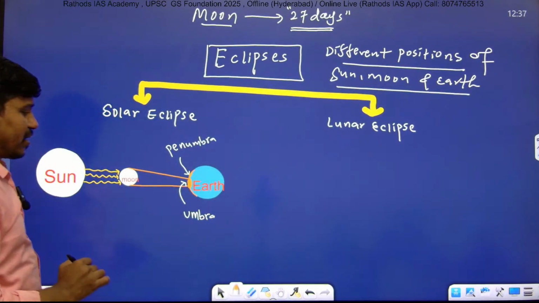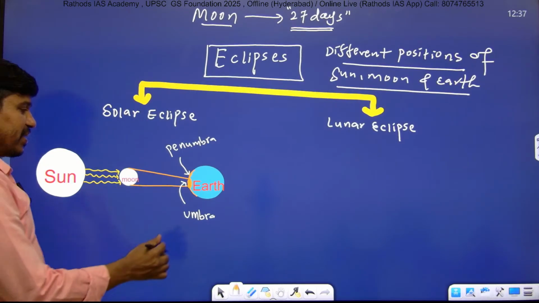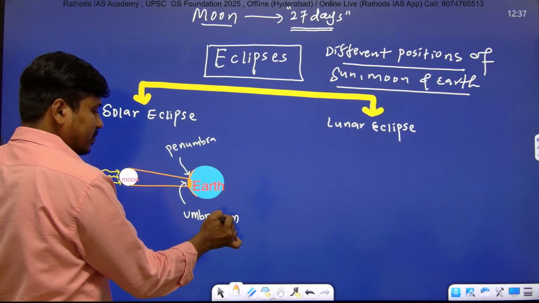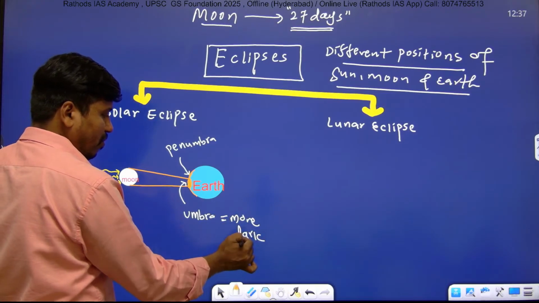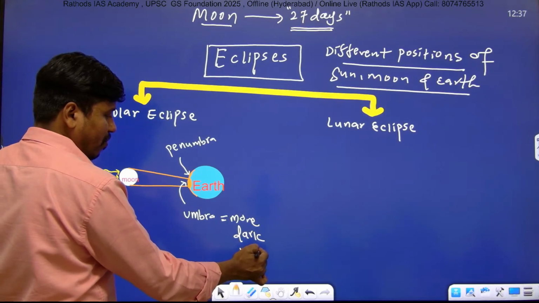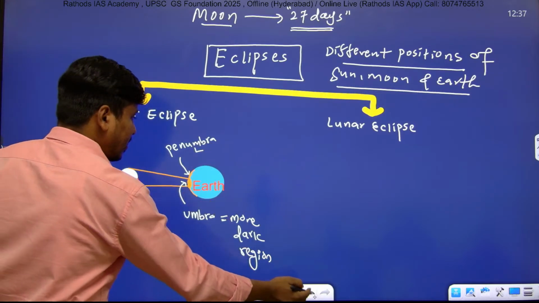So umbra and penumbra, right? Umbra meaning more dark region, and penumbra meaning light or less dark.